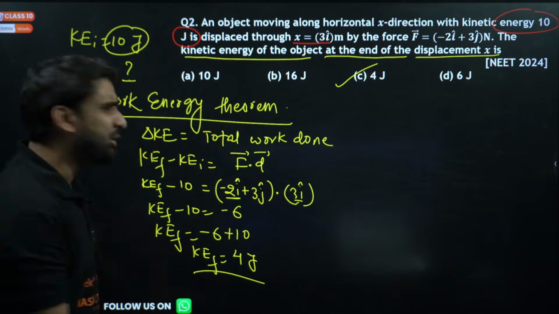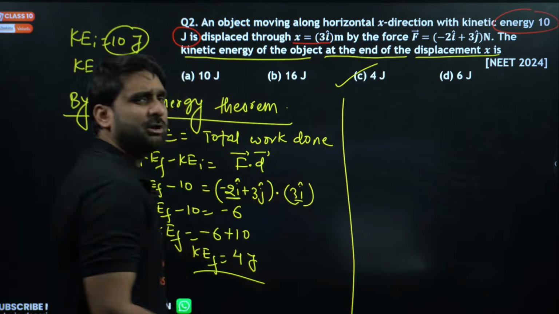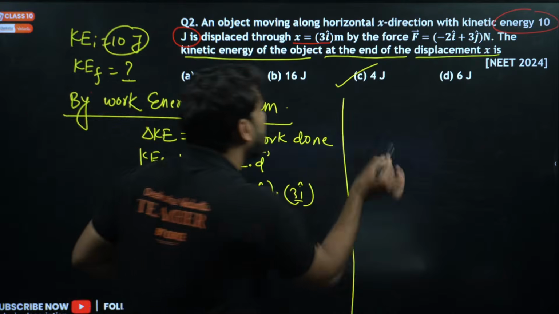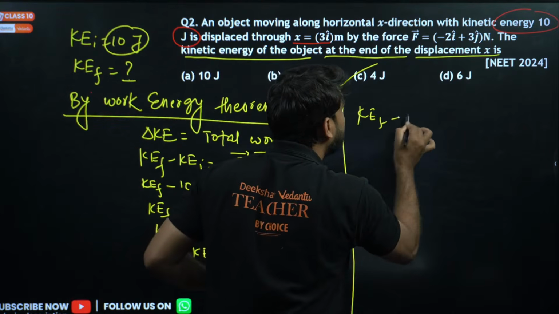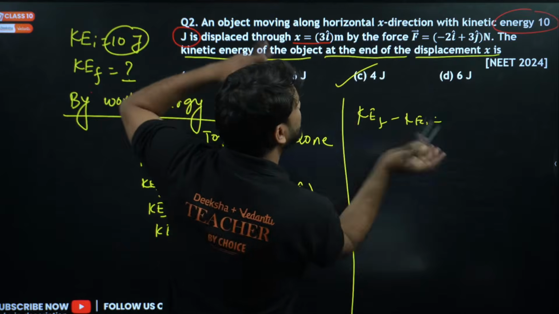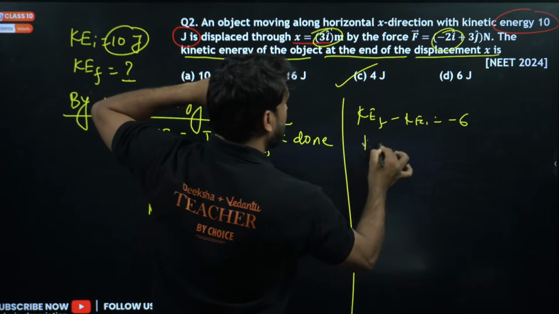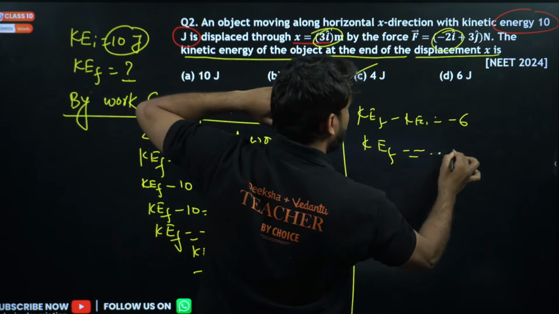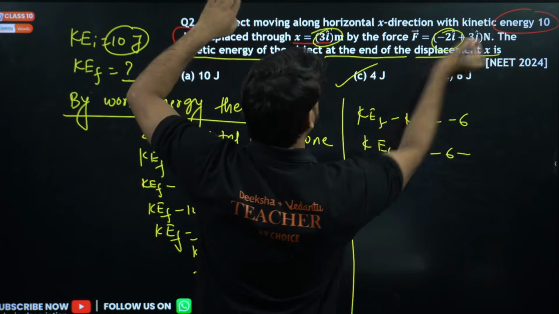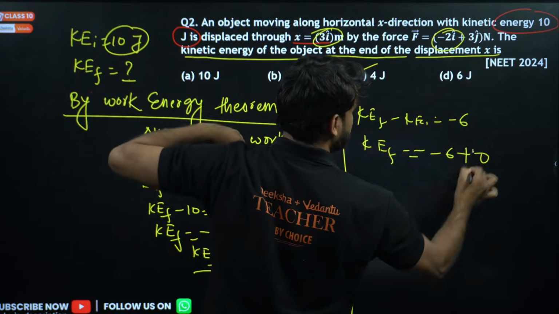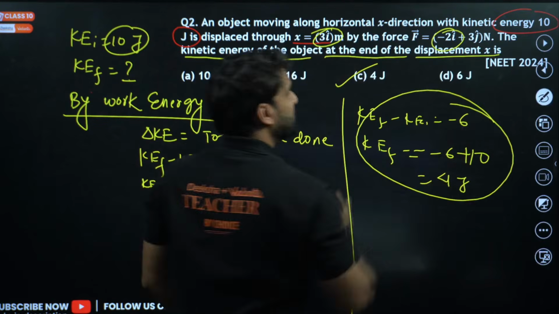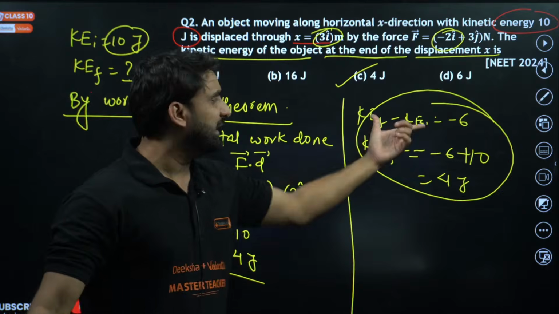Otherwise, you don't require. The way the topper will solve this question, directly he will write KEF minus KEI equal to force into displacement. So 3 into minus 2, that will be minus 6. So KEF will be equal to minus 6, and this minus 10 will become plus. So answer is 4 joule. Look, just in 5 to 6 seconds you will get the answer.